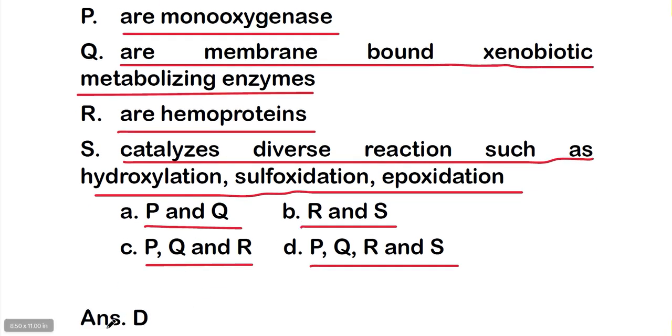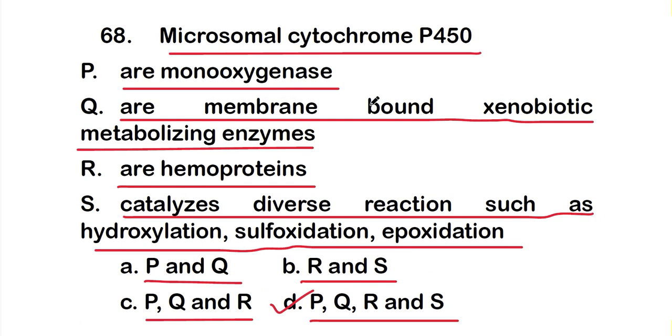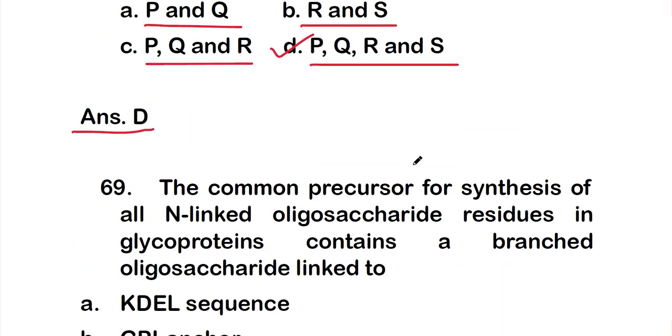So the right one is option D, that is all P, Q, R and S statements are correct. So microsomal cytochrome P450 are monooxygenases and are membrane bound xenobiotic metabolizing enzymes and are hemoproteins and catalyze diverse reactions such as hydroxylation, sulfoxidation and epoxidation. Okay, so next question.